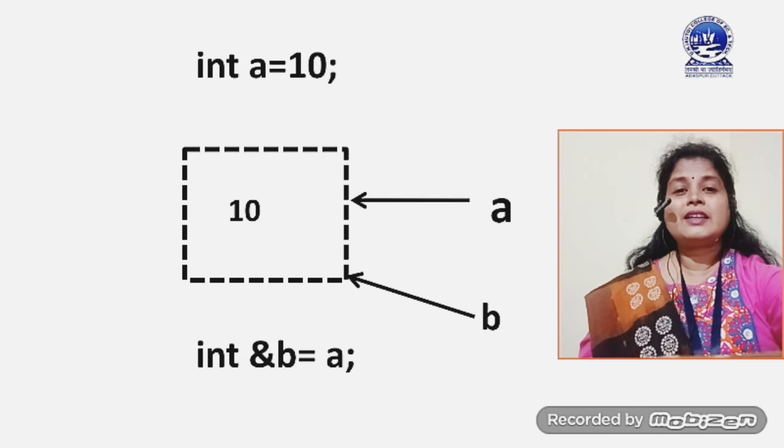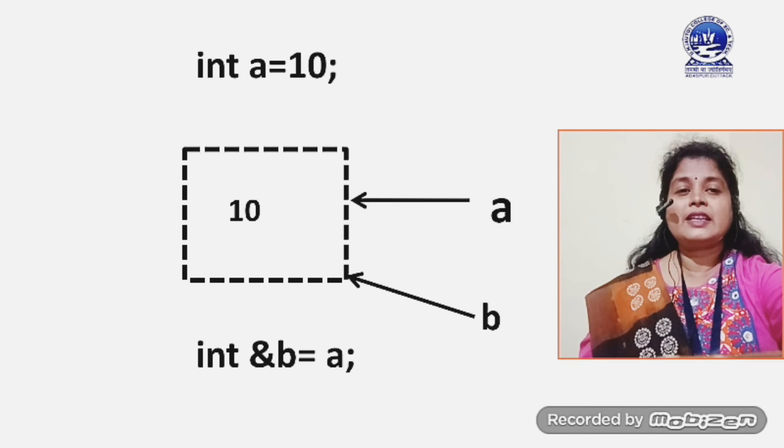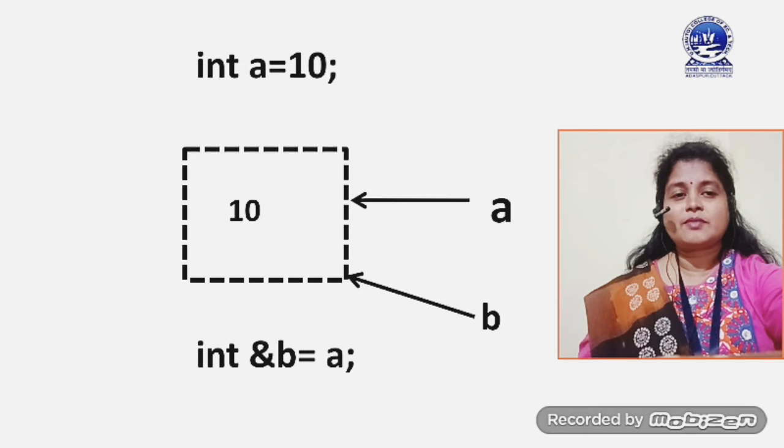In case of call by value and call by address, everywhere we are just using another memory location. Here in case of a reference variable, no extra memory is used. In this way it saves memory.